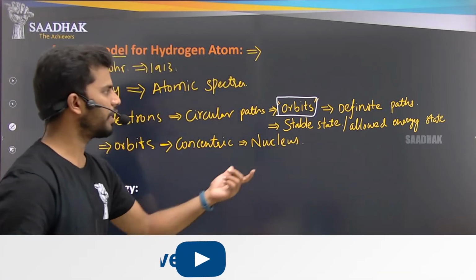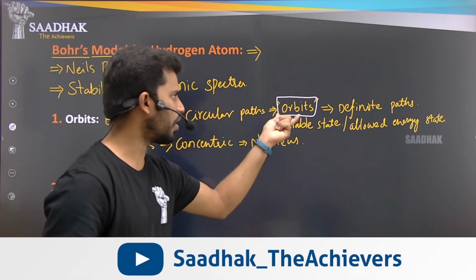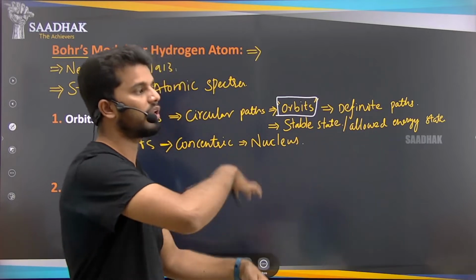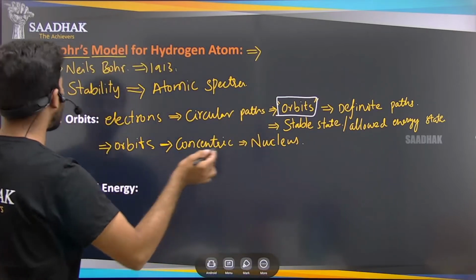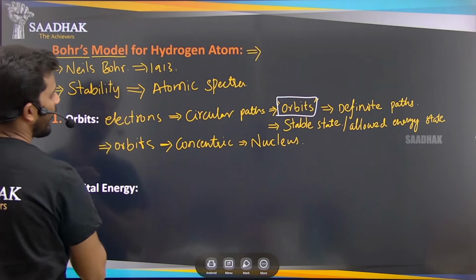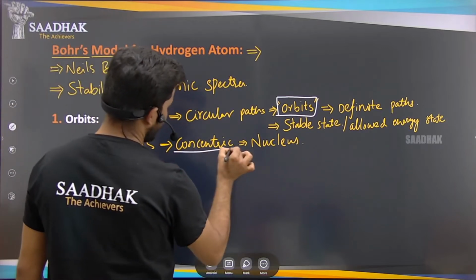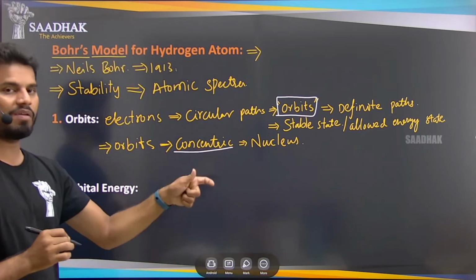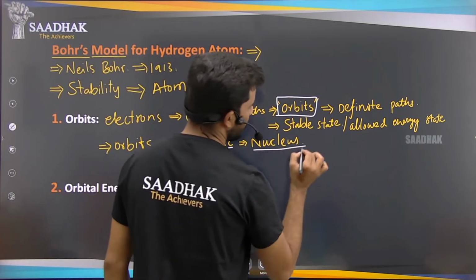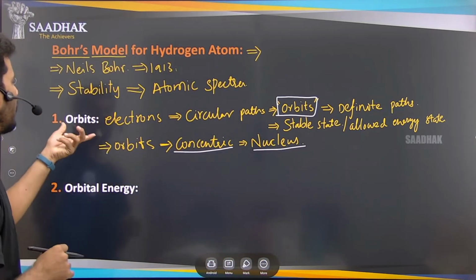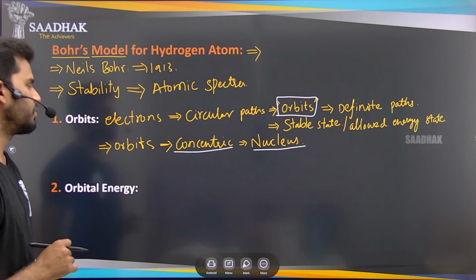We know that there are so many orbits, meaning there are circular paths. All these paths have the same center. Concentric means having the same center, and that center is the nucleus. So this is the first postulate of Bohr's model.